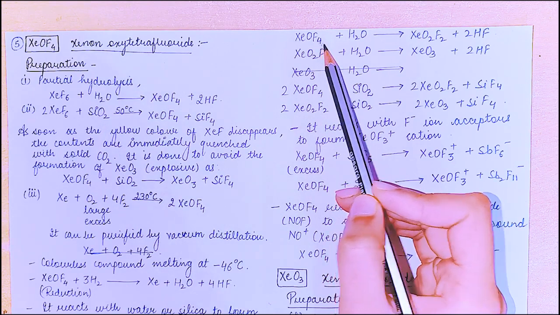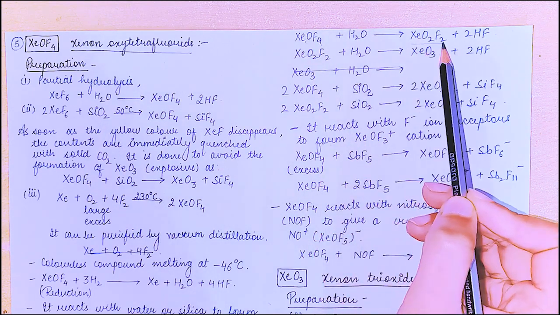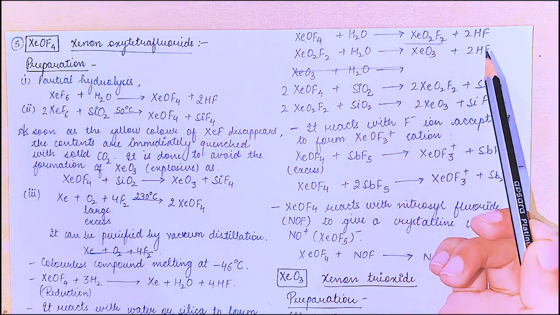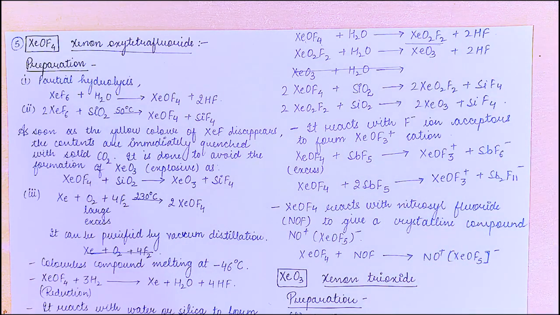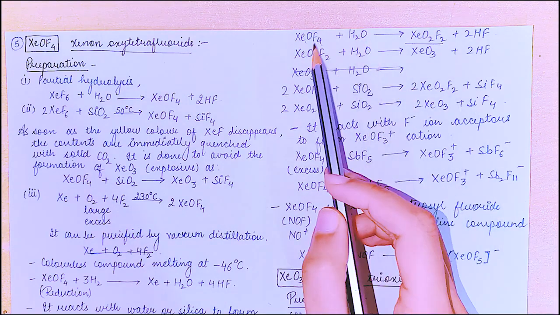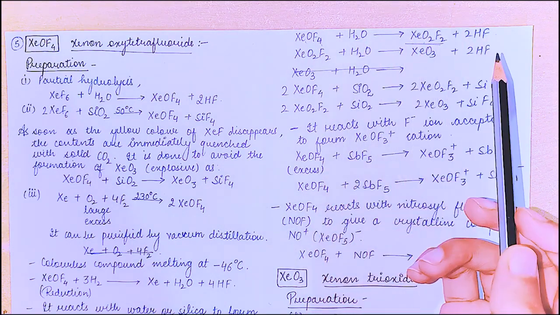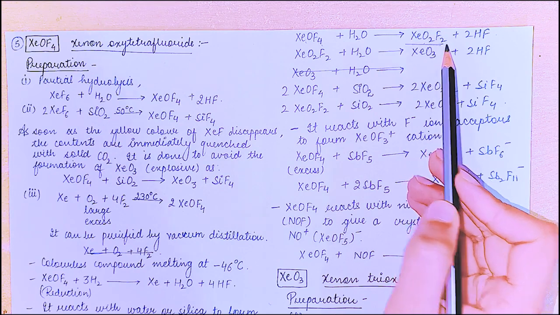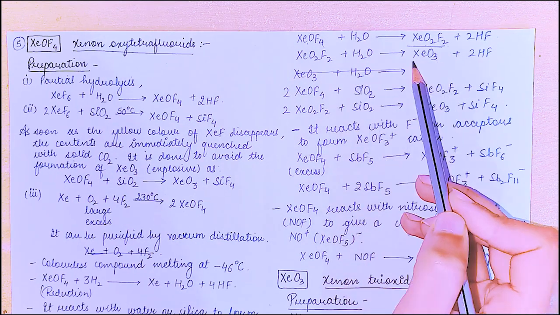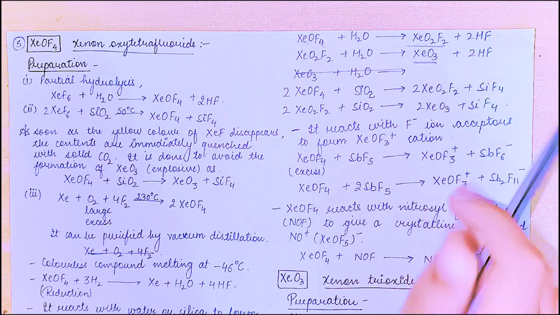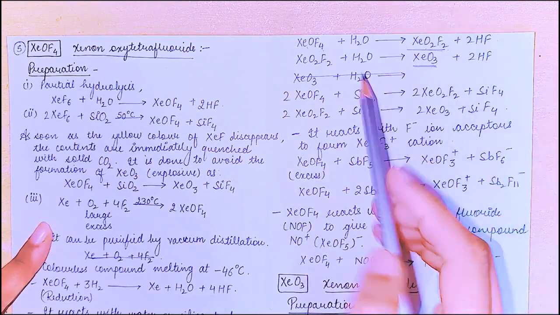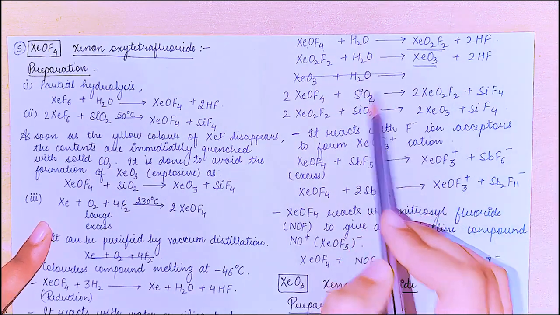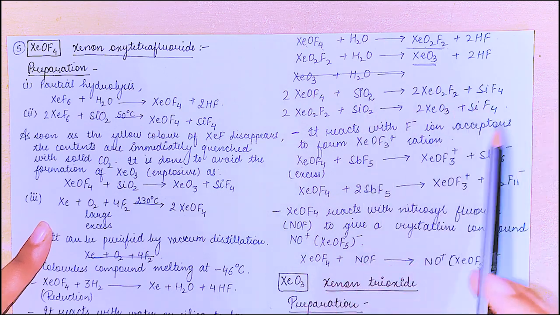We remove 2 fluorines, add 1 oxygen, and we get XeO2F2. In this, xenon remains in the same oxidation state, I have already told you. It further gives explosive compounds. That means if we remove these 2 fluorines also and add 1 oxygen, we get the explosive compound. And similarly, on reaction with silica the same reaction occurs.